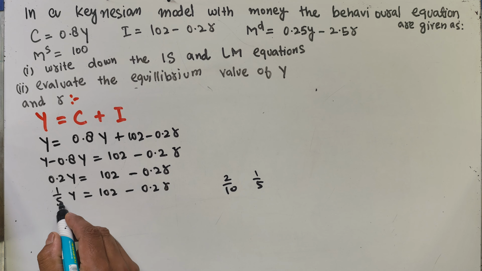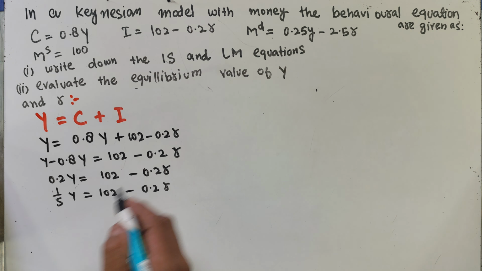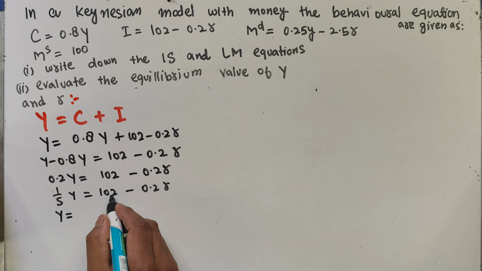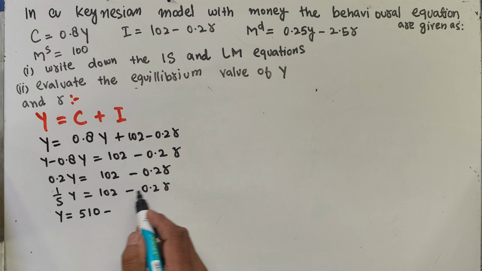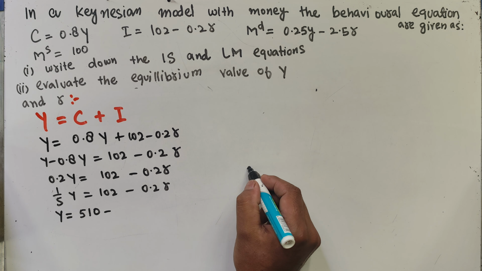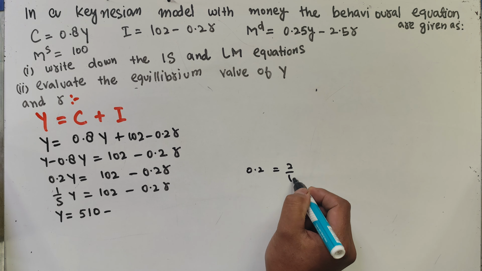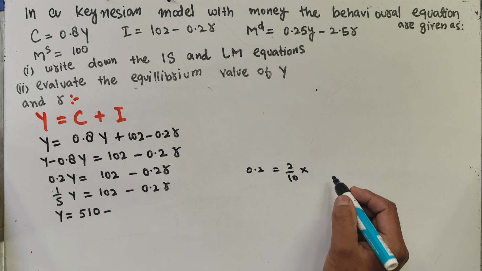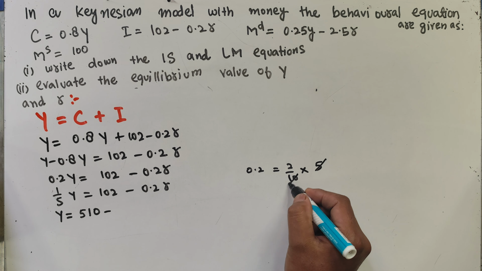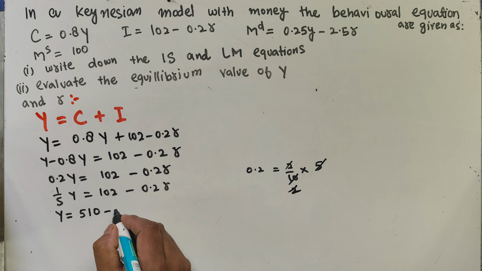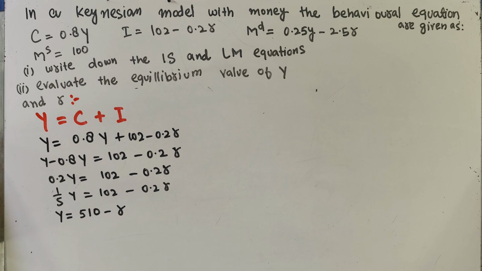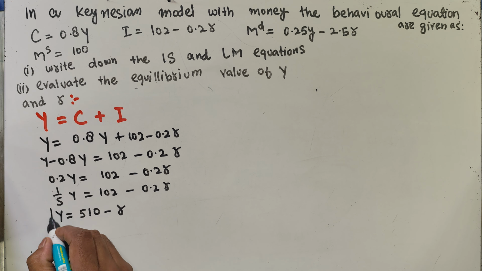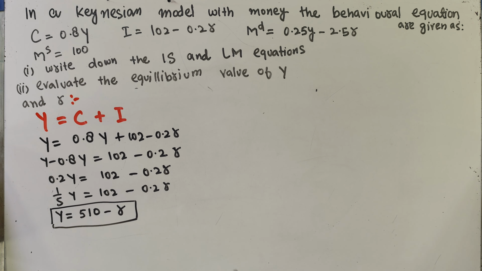Transpose this 5, it gets multiplied to each of these terms, so we will get y is equal to, 5 2s are 10, 5 zeros are 0, we get 510, minus, now 0.2 is equal to 2 upon 10, if I transpose it here, it gets multiplied, so 5 times 2 upon 10, the 10 and 5 cancel, so we are left with r only. So y is equal to 510 minus r. This is our IS equation.